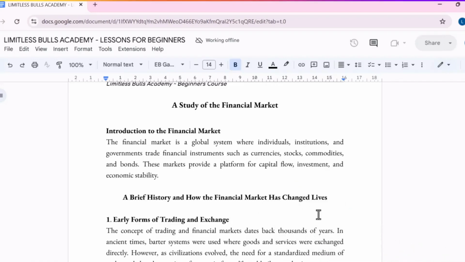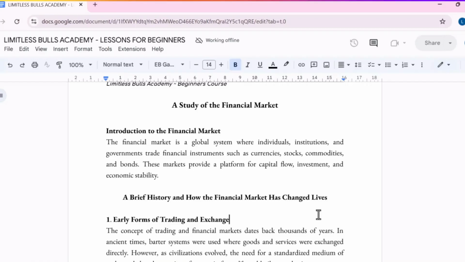So today we'll be looking at a study of the global financial market. It is important that you know that each of the financial systems you see is a subsection of this global financial market, right? Under this global financial market, we have different subsections like the money market, the capital market, the foreign exchange market, the crypto market, the commodities market. All of these are under the global financial market.